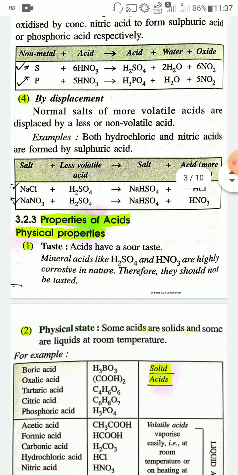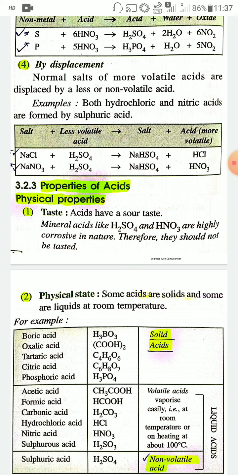The next method of preparation of acid is by displacement reaction. Normal salt of more volatile acids are displaced by a less or non-volatile acid. For example, both hydrochloric acid and nitric acid are formed by sulfuric acid. The scheme in this case is: when salt reacts with less volatile acid, it will produce a more volatile acid.